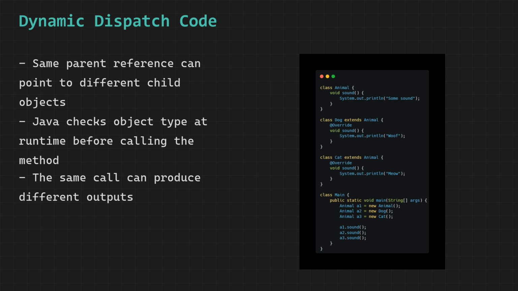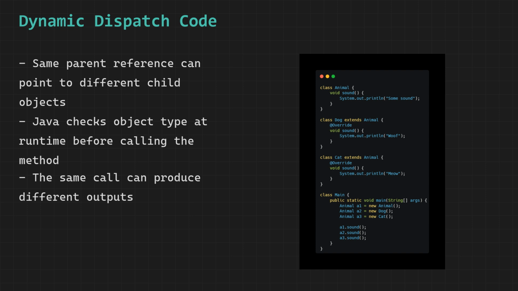We create three reference variables, but all three are declared as type animal. This is the key part. Even though two of them are holding child class objects, their reference type is animal. Or one is an animal reference holding an actual animal object. When we call sound on a 1, Java checks the actual object, which is an animal, and runs animal's version. The output is some sound.